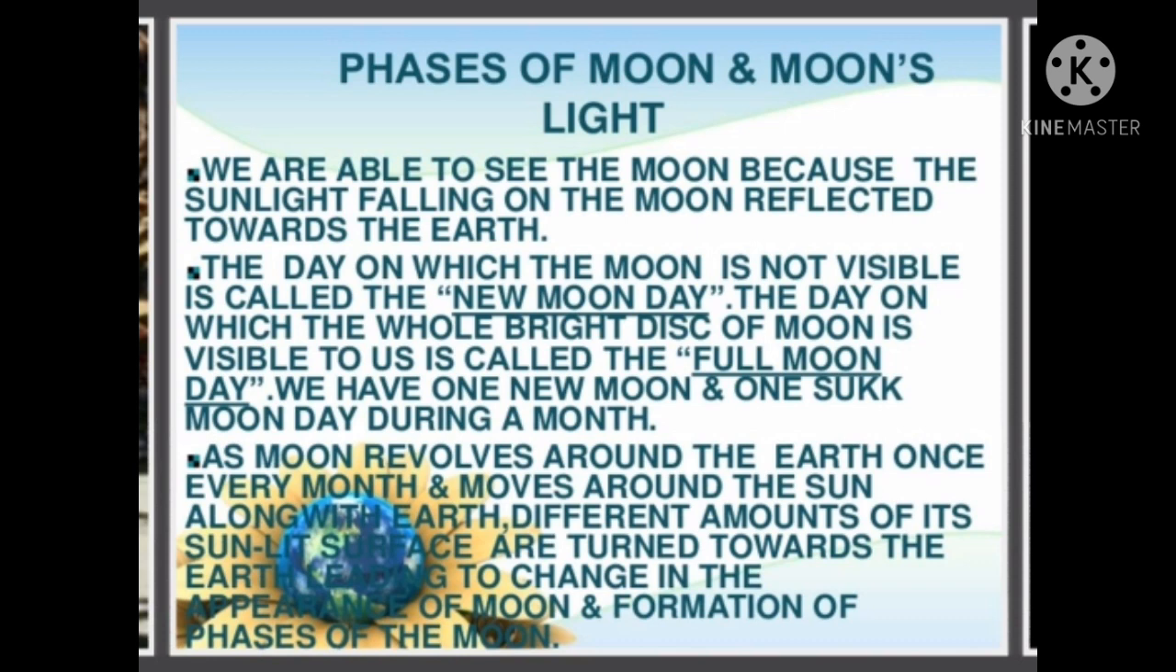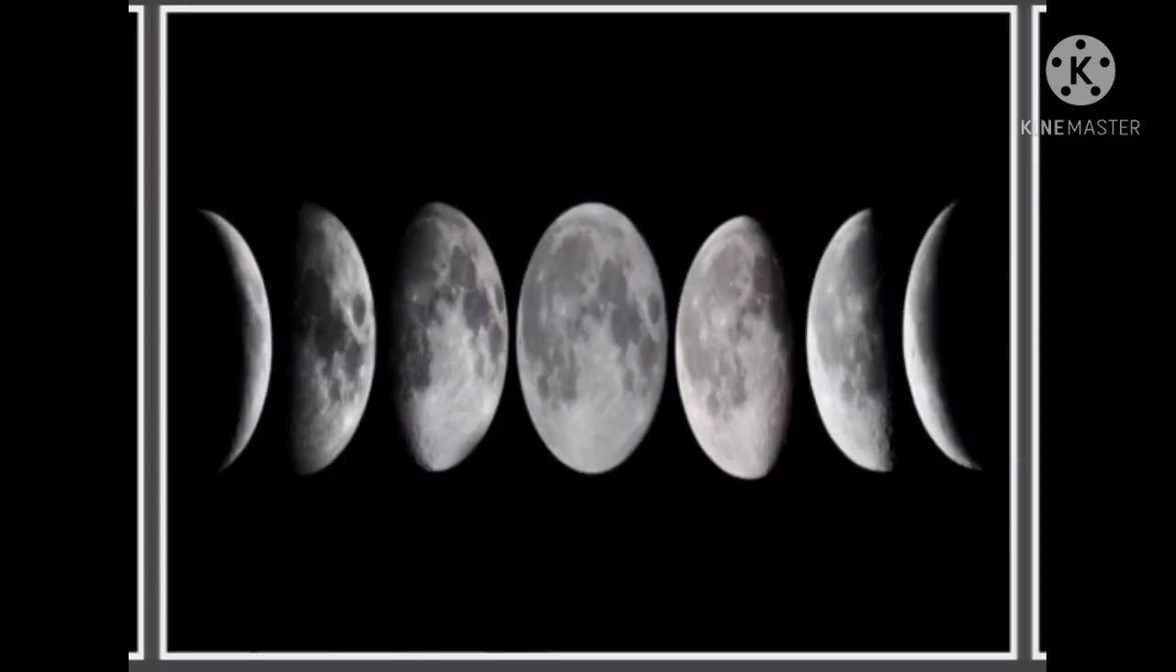So these are the different phases of the moon. Full moon, new moon, we know those. The crescent shape is seen on day 2 and day 3, after the new moon day. Then on day 14 we can see the full moon. So these are the different phases of the moon.